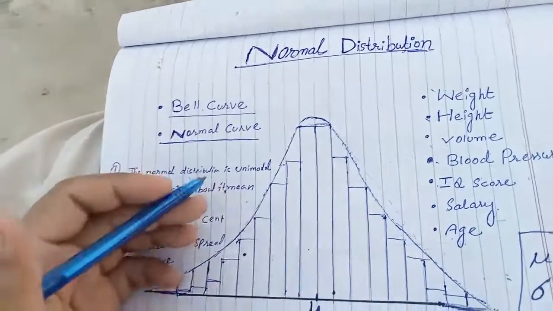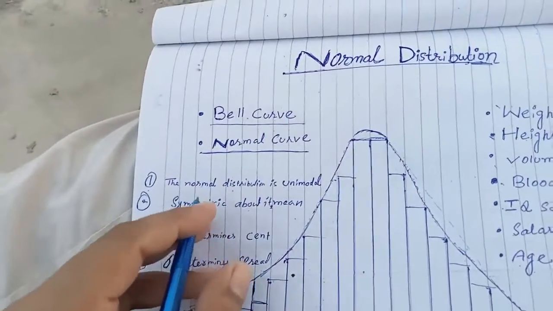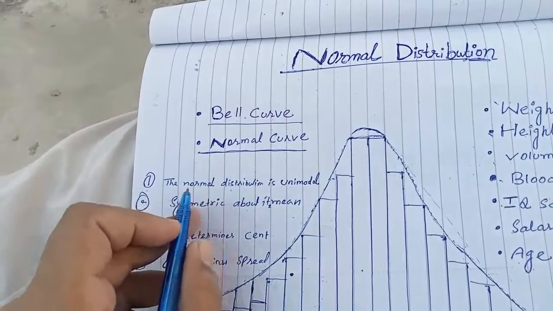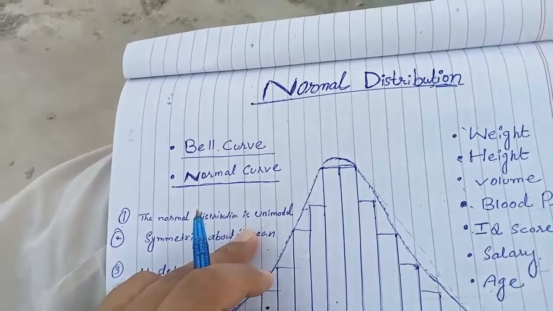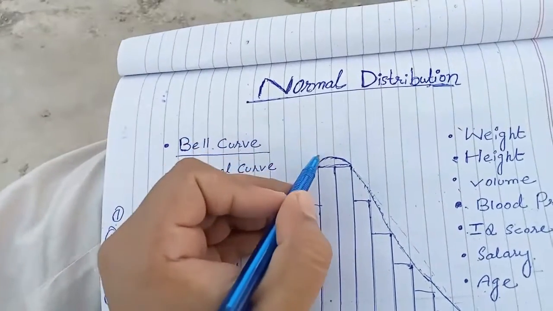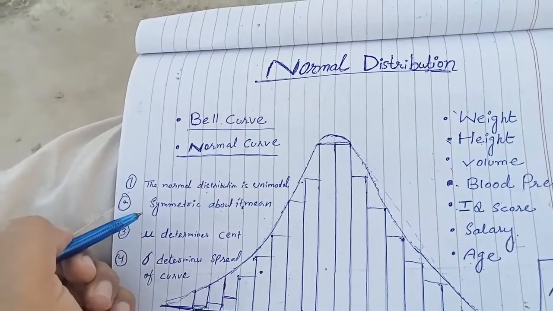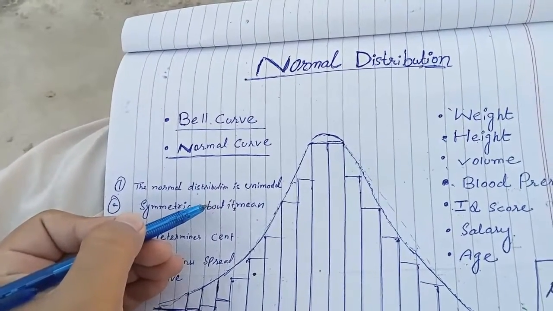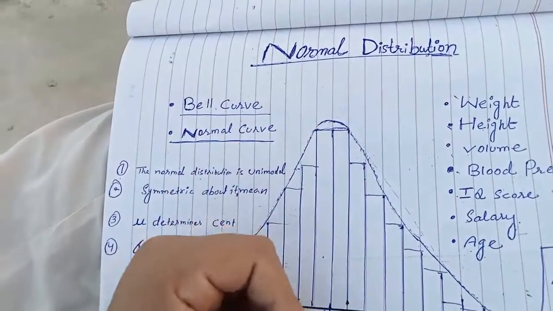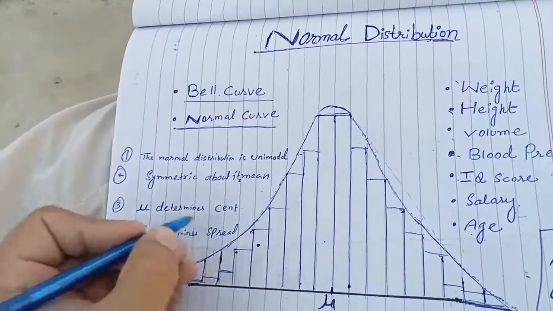There are four points you can see here. The first is that the normal distribution is unimodal, meaning it has a single peak. The second is that it is symmetrical about the mean, meaning it can be divided into equal halves.